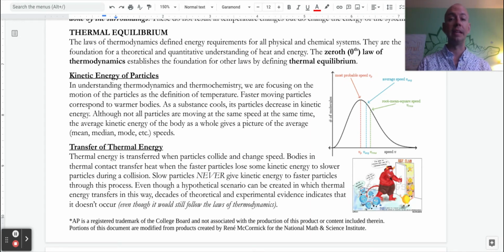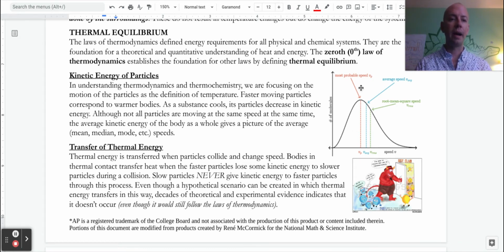When something is heating up or increasing in temperature or gaining heat, all synonyms, we would think about the particles on average speeding up, not necessarily all having the exact same speed, but it is appropriate and correct to say that they're moving faster. When something cools, the particles are decreasing in kinetic energy. There's still a few that might be moving fast, but many of them are slowing down.